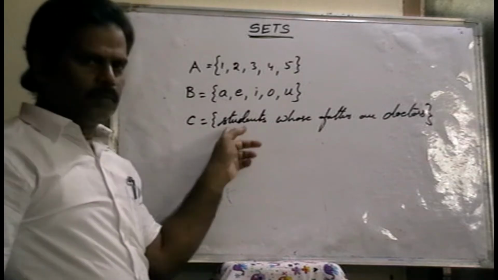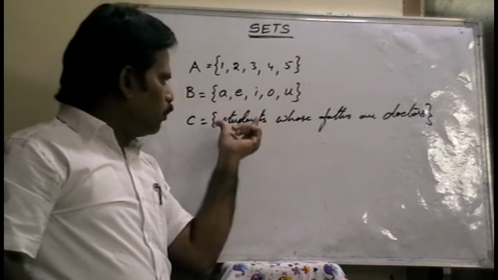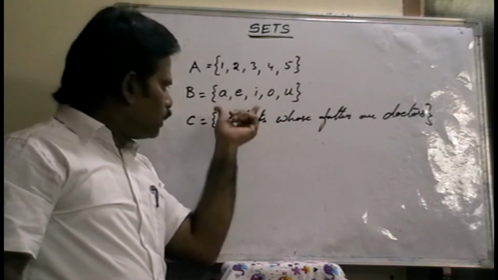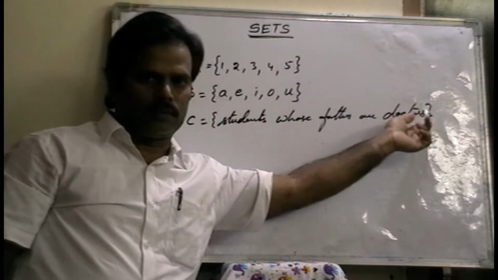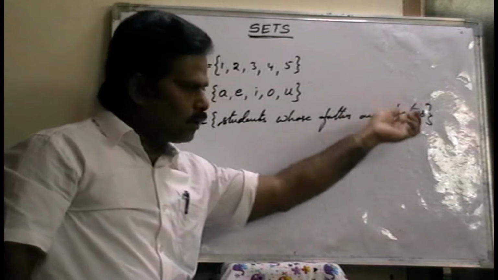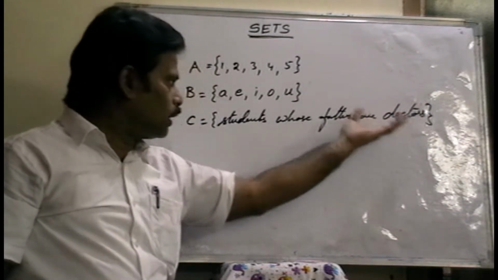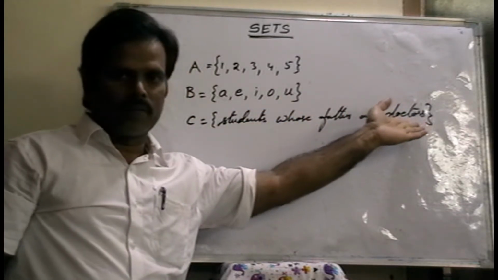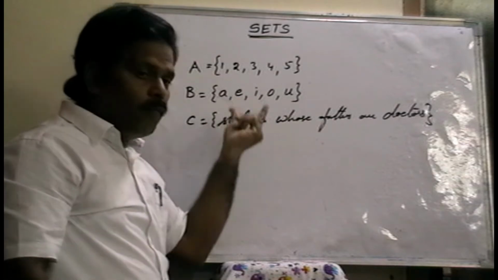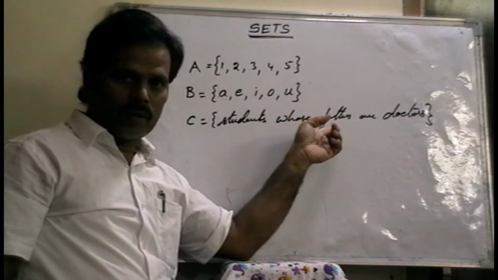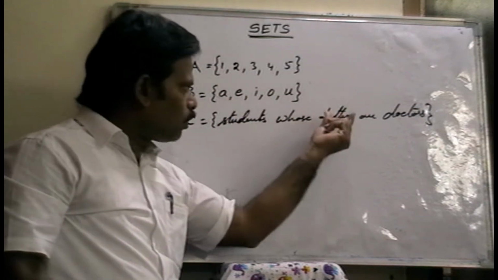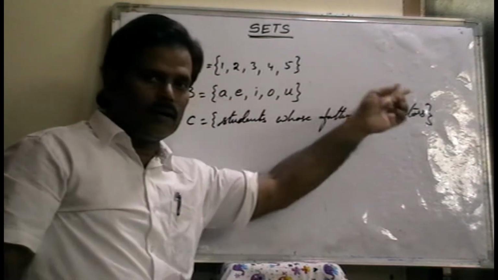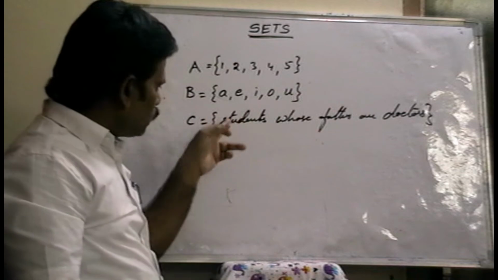In this set the elements are students, but each and every student in this set has a father who is a doctor. That means if the student's father is a doctor, then only that student belongs to this set. That means here also there are well-defined elements. They are not just students. Here well-defined means whose fathers are doctors. So therefore it is also a set.